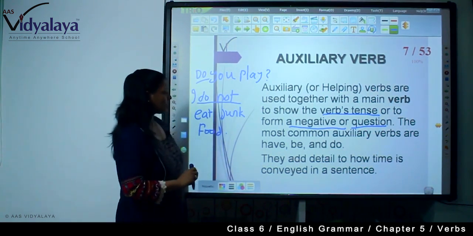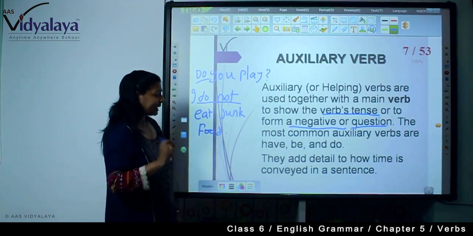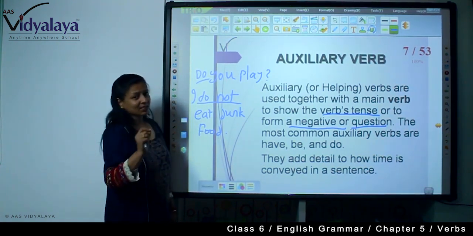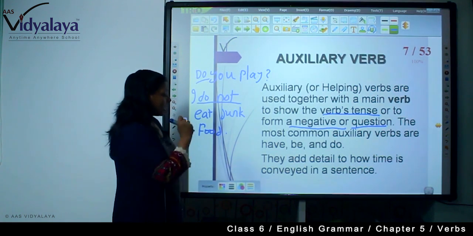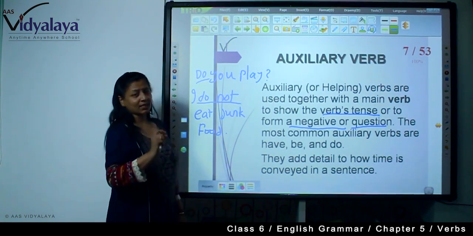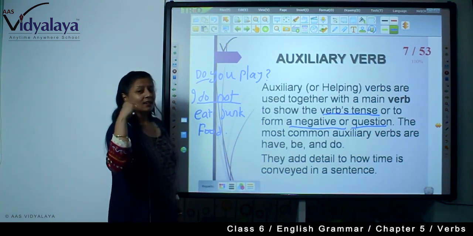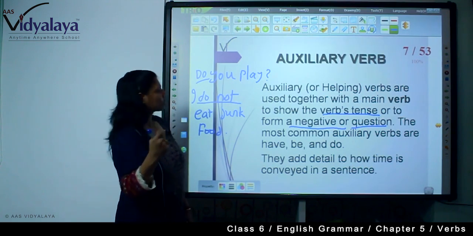Now the most common auxiliary verbs are have, be and do. They add detail to how time is conveyed in a sentence. If it is do, that is present. If it is did, then that is the past. In this way they convey time also.